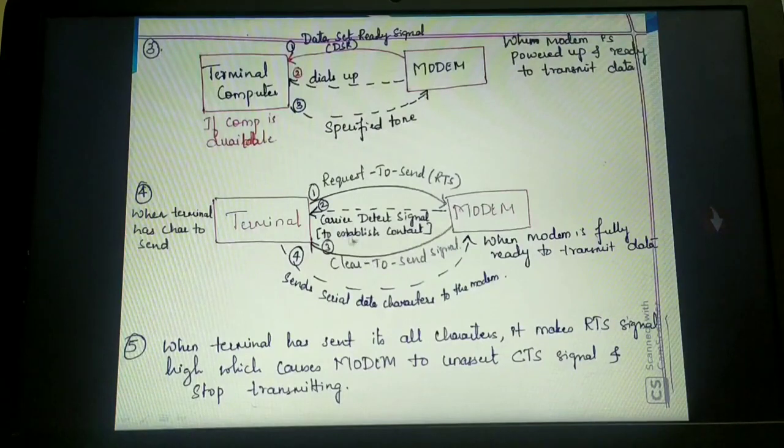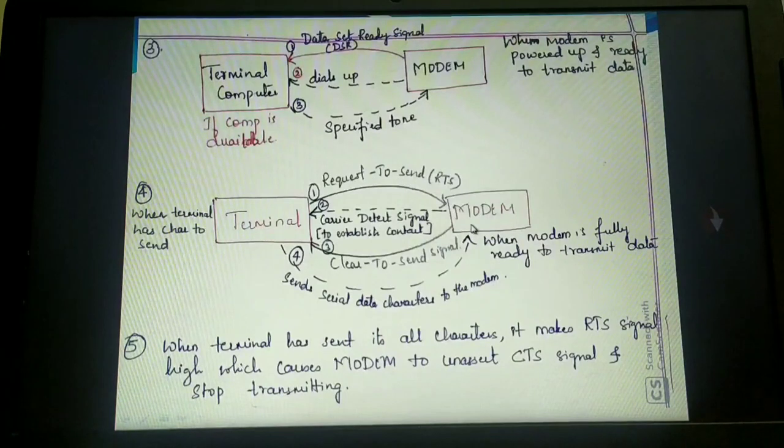Until the carrier detect signal, no matter how many computer systems are connected to the modem, all will have these steps. Only at the time of transmitting your data, the modem has to send the clear to send signal to that particular terminal. Once it has made the request, the modem has to send this CTS signal. Once it is set, it will start transmitting. If that is the last character, then the request to send signal will be high.